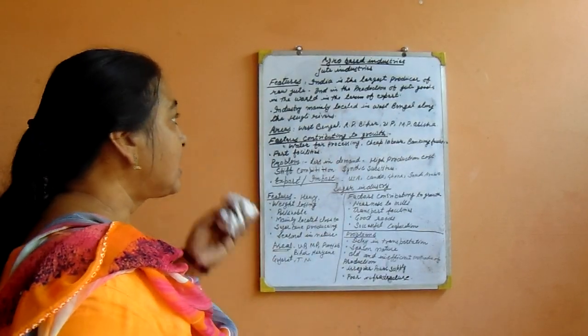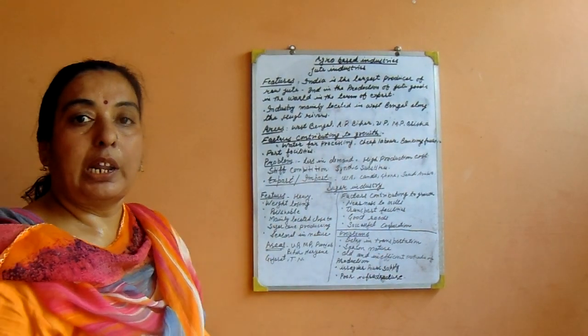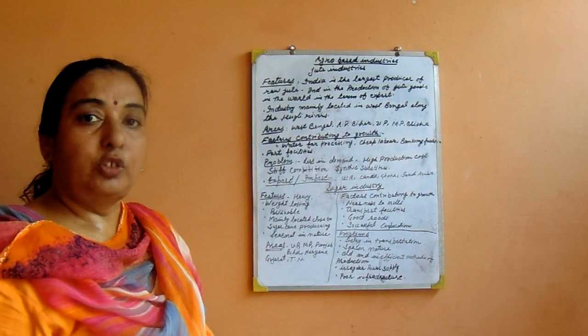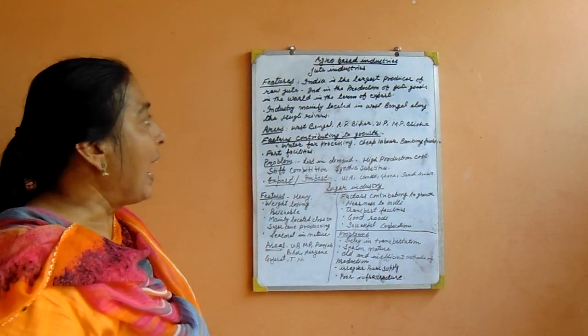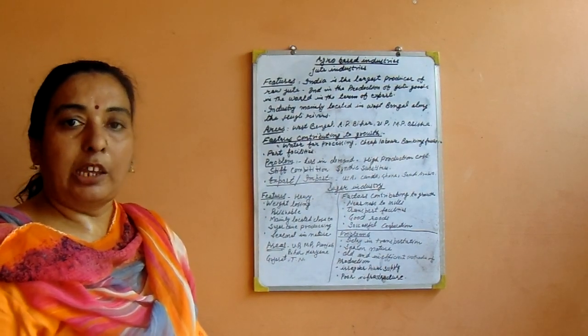So students, we discussed the agro-based industry. In this we read about three types: firstly cotton industries, then jute industries, then sugar industries. In the next part we will discuss mineral-based industries.